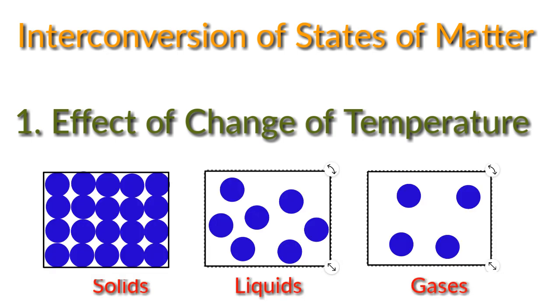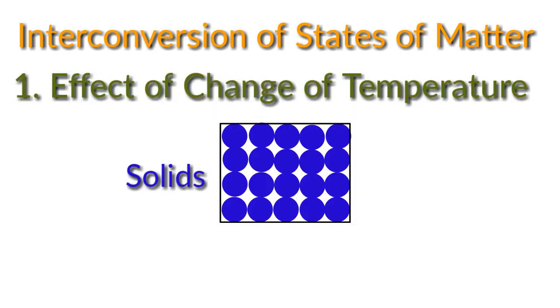We know that particles of solids are orderly arranged at fixed positions and are very close to each other, so the intermolecular force of attraction between the particles is higher in solids than in any other state of matter. The particles of solids have negligible kinetic energy. On increasing the temperature of solids, the kinetic energy of particles also increases. Due to the increase in kinetic energy, what will happen? The particles start vibrating with a greater speed.